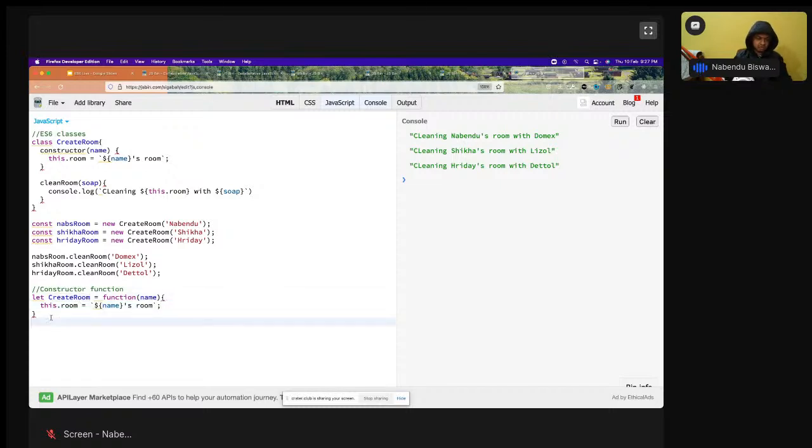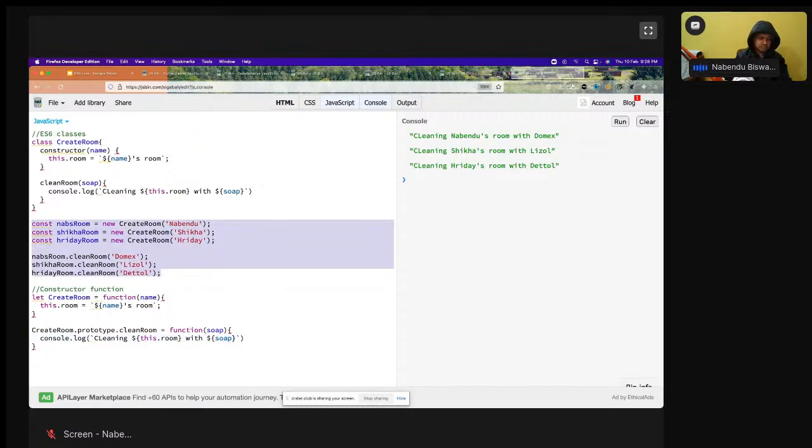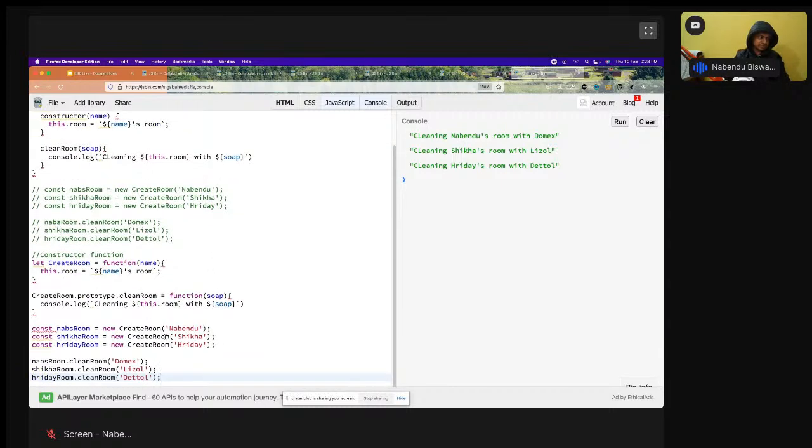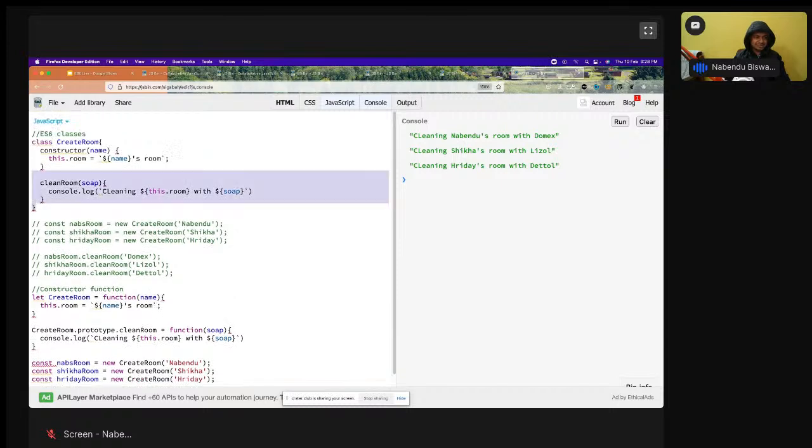Bedroom dot prototype dot cleanRoom equals a function, and we have all these things again, and it is also called like this.